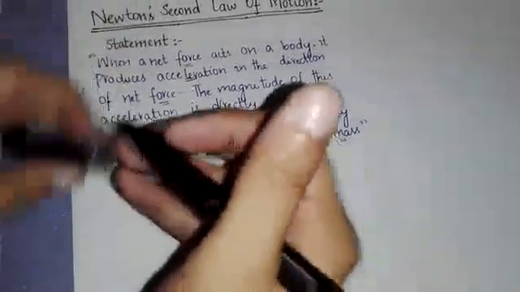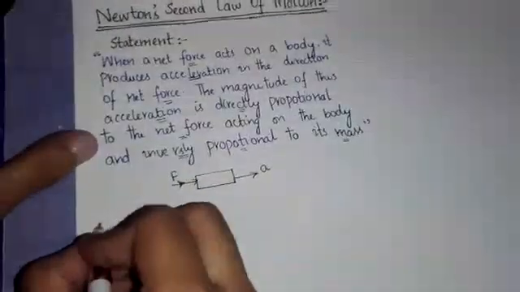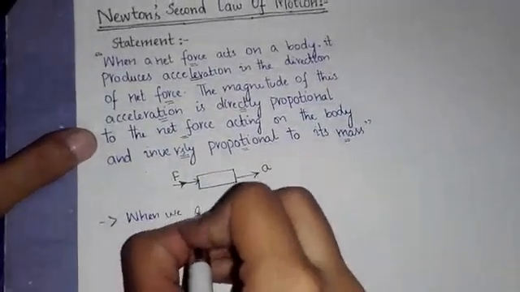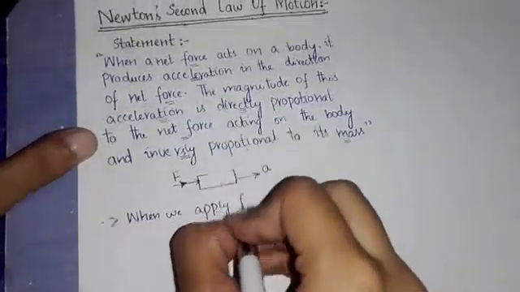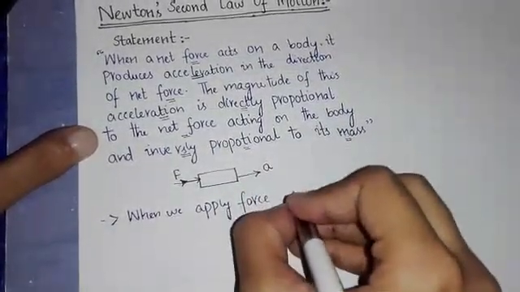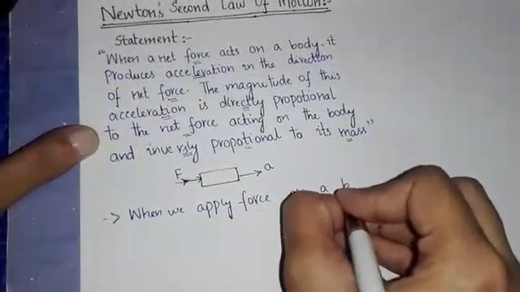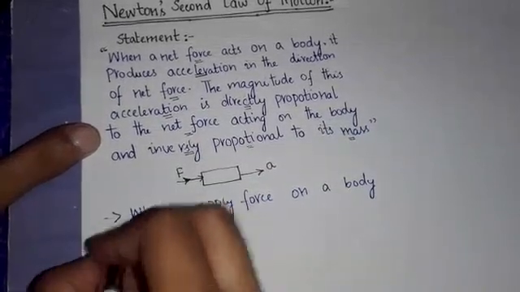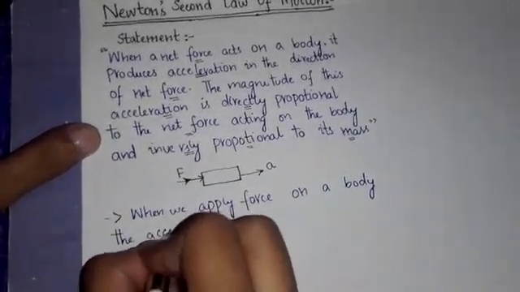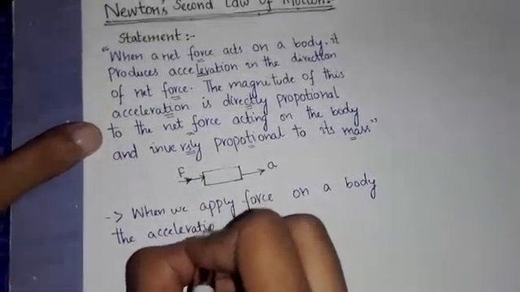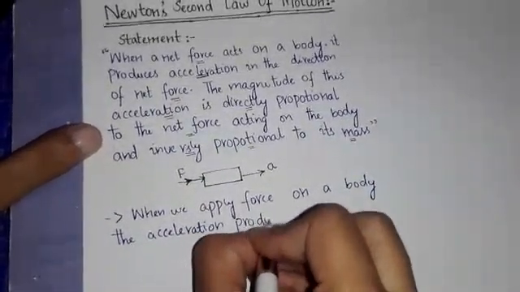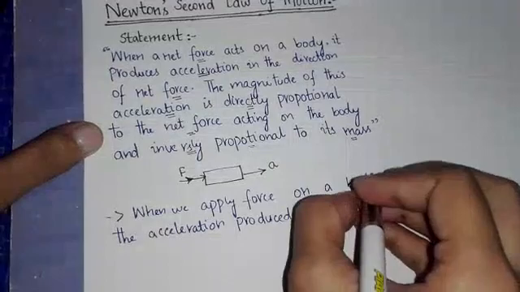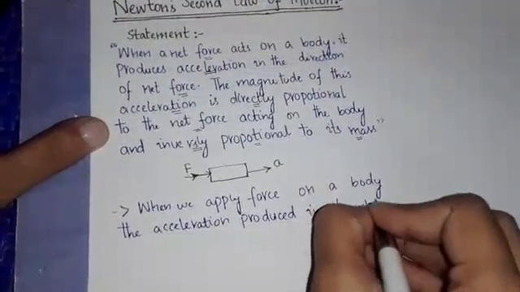So we can say that when we apply some force on a body, the acceleration produced in it is in the direction of applied force.